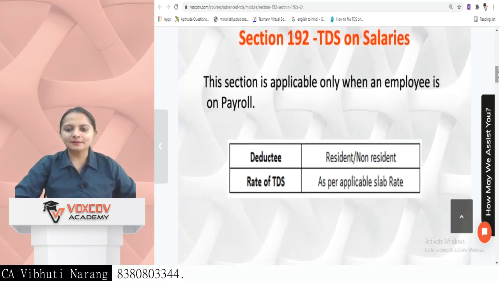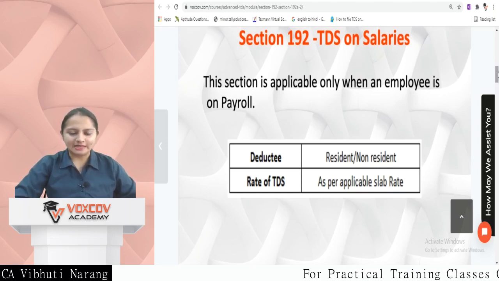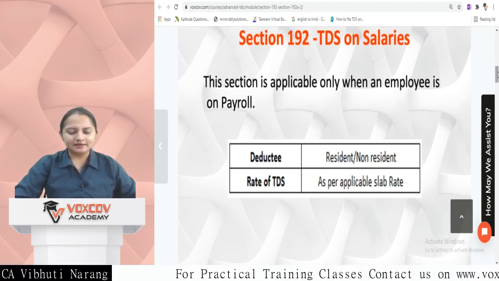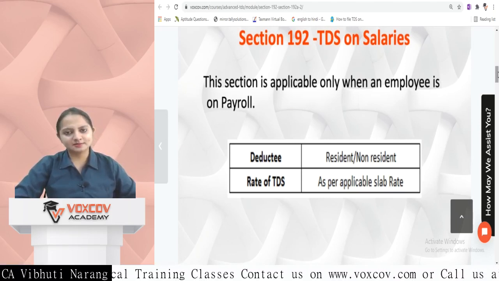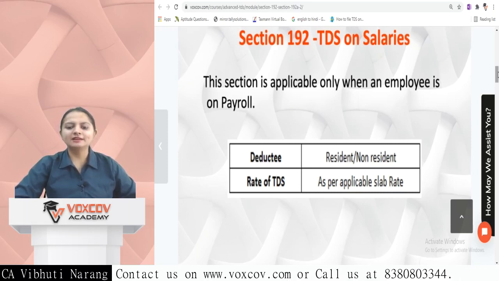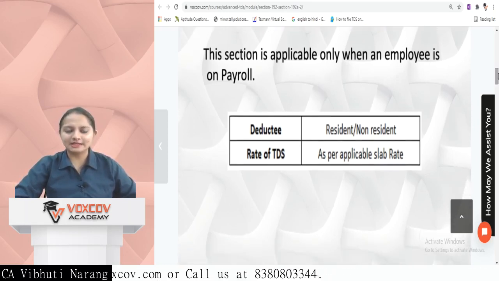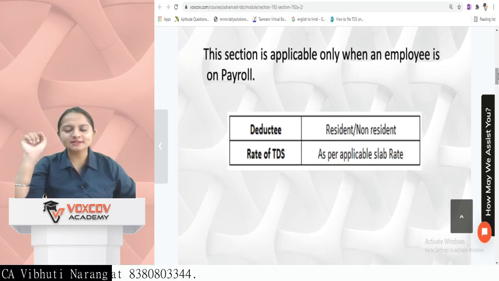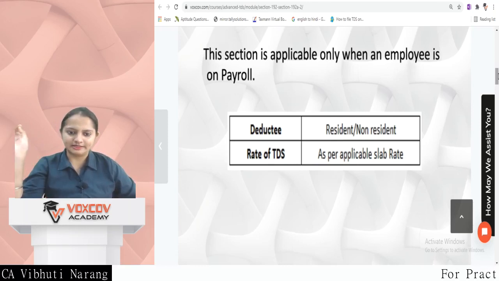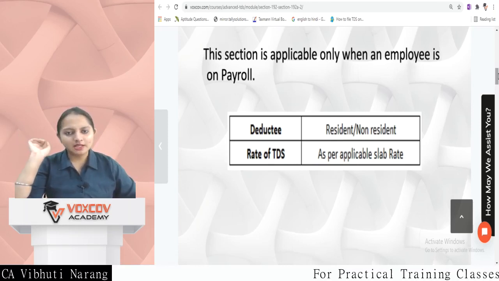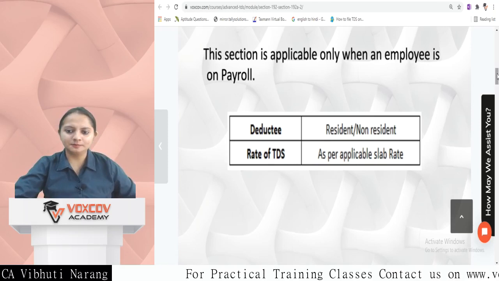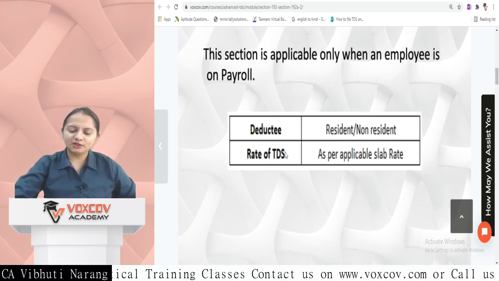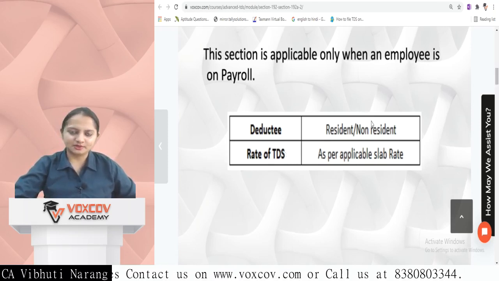Now this section is applicable only when an employee is on payroll. Whenever an employee is employed on a payroll basis, then this section is applicable. The deductee is the person whose TDS is supposed to be deducted, and the rate of TDS is the applicable slab rate. The deductee in section 192 is either a resident or a non-resident. In short, he or she must be an employee of the company on a payroll basis. When we talk about the rate of TDS applicable, we say it is as per the slab rate.